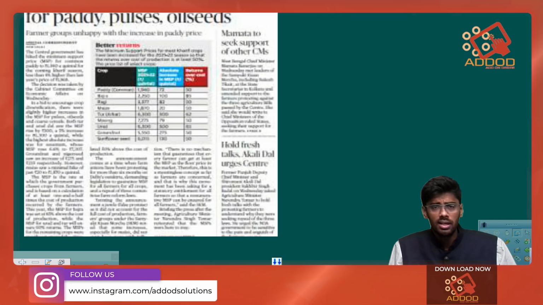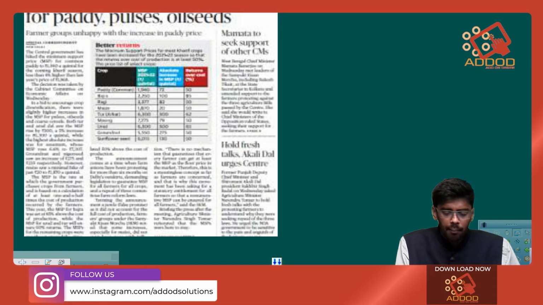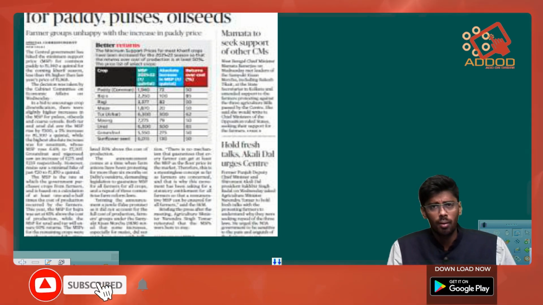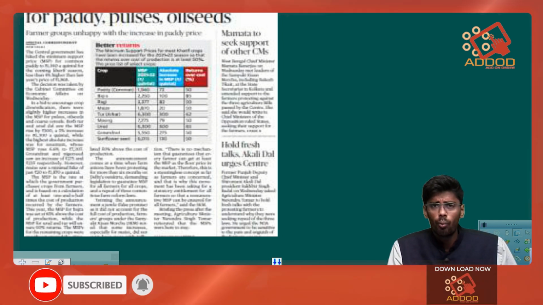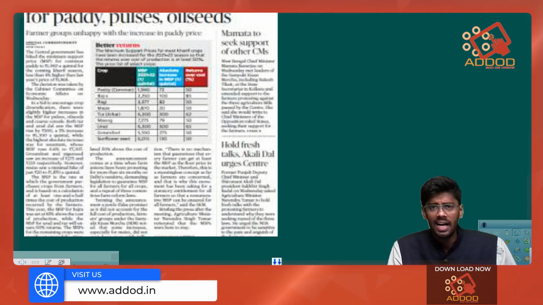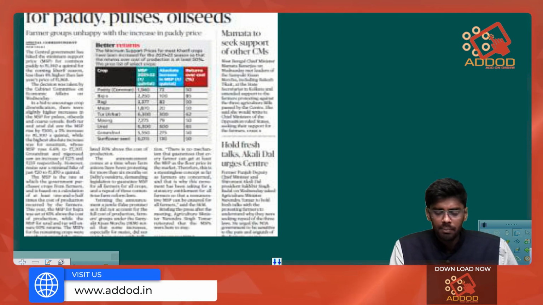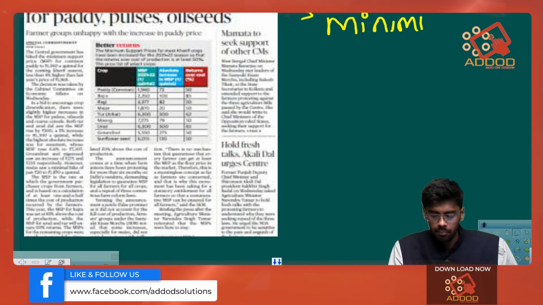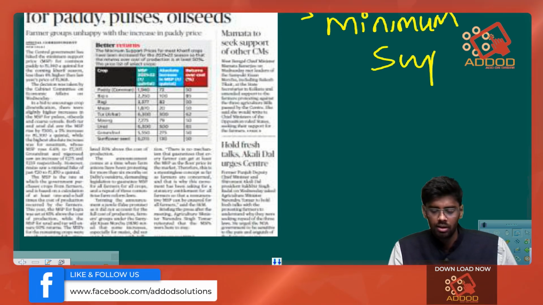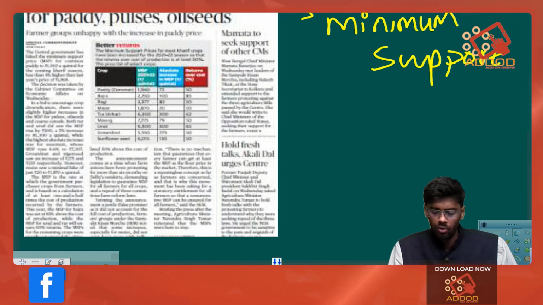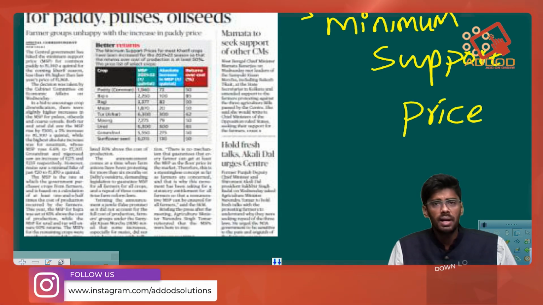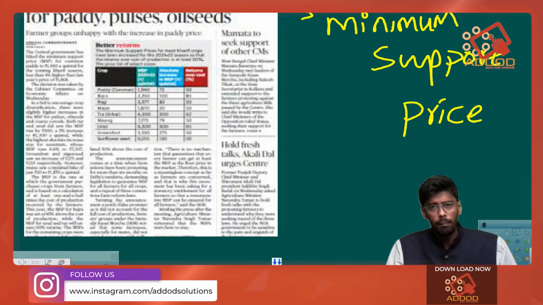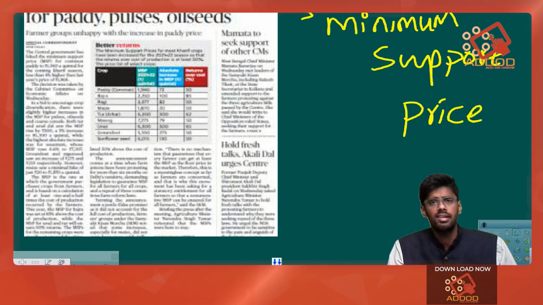First, we have an article dealing with the hike in the MSP prices for various commodities. So we'll see what is this MSP that has been hiked by the Union government. MSP stands for Minimum Support Price. So this is the minimum price the Union government will pay when it is purchasing some commodity